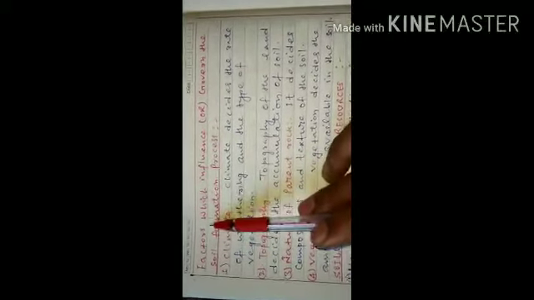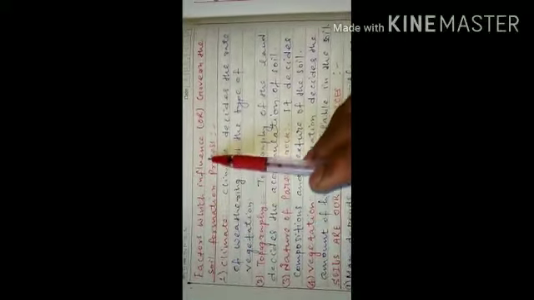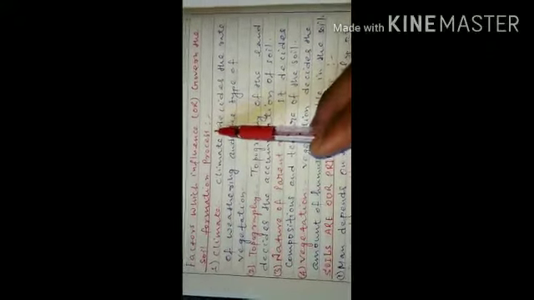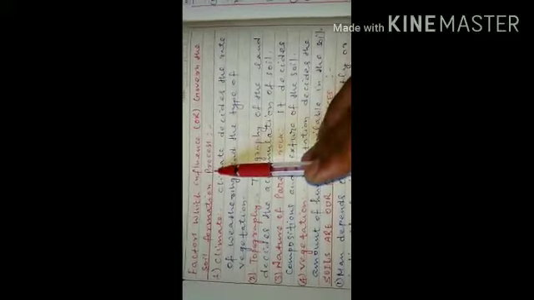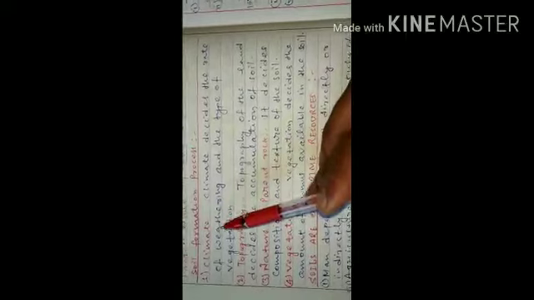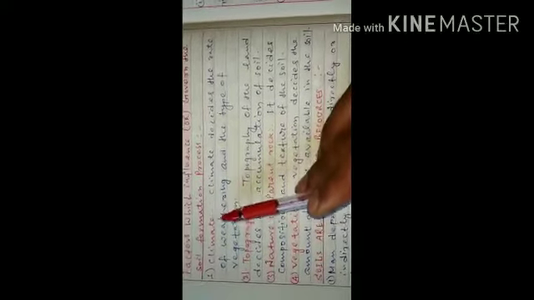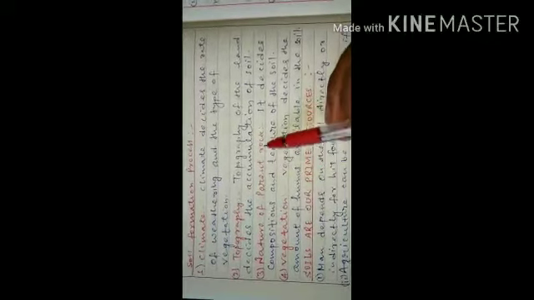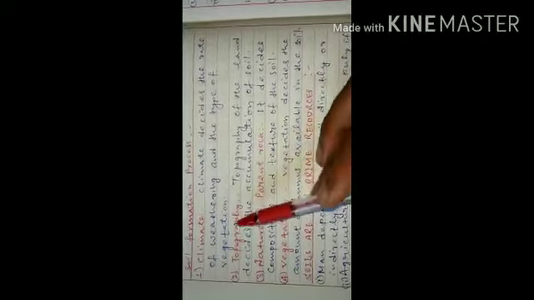Next point is factors which influence the soil formation. The factors which influence the process of soil formation are climate, topography, nature of parent rock and vegetation.